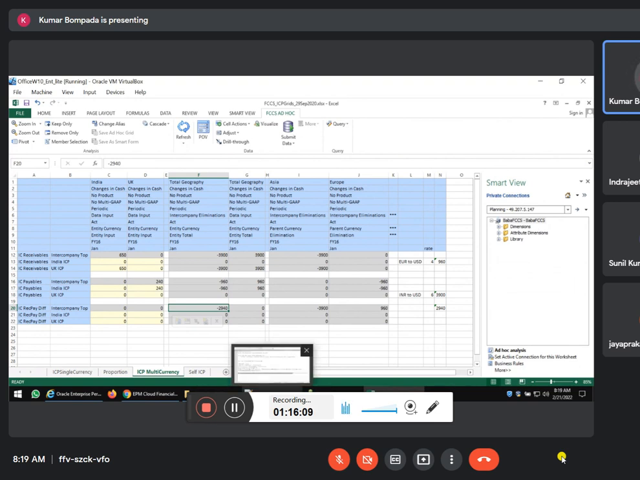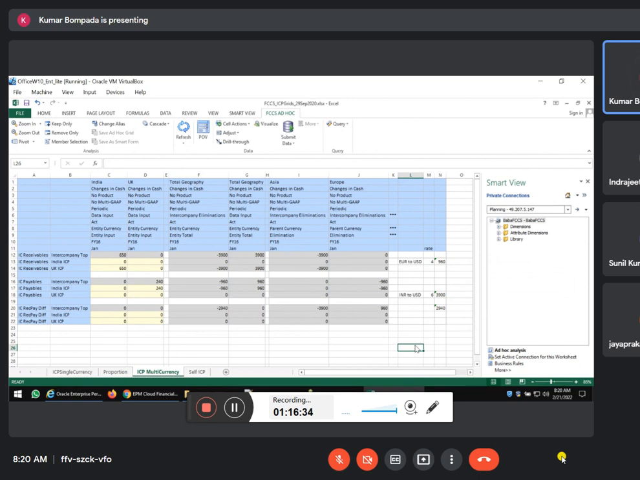It is also a one-time activity. In FCCS it is very easy when compared to HFM because you need not write any rule. Automatically there is an inbuilt rule activated. So is this enough for intercompany?